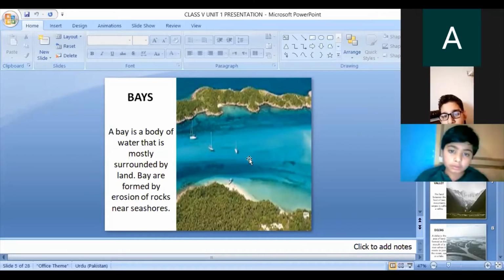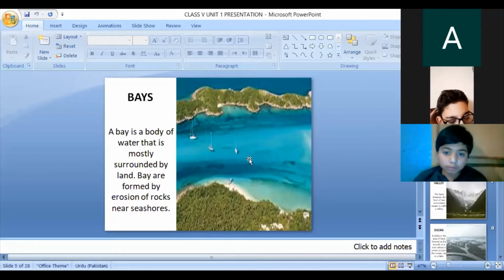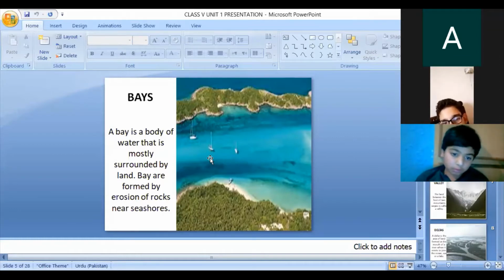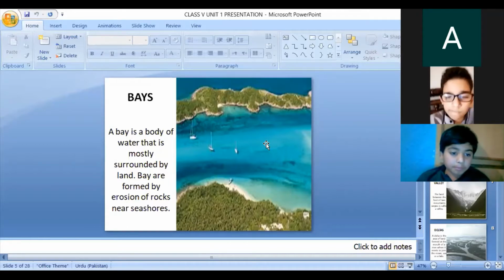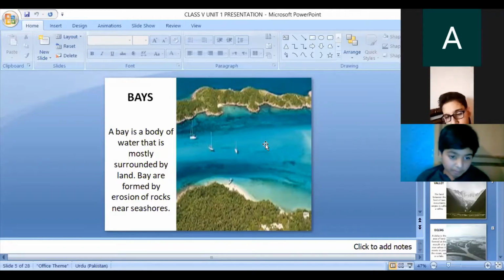Bays have calmer water. Usually we observe that near the sea, the water is noisy, but these are calmer waters. Bays have calmer water due to the surrounding land and can prove to be ideal for fishing or act as a port. A large bay is called a gulf.